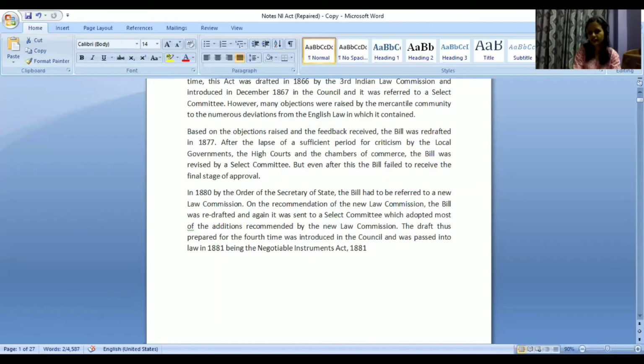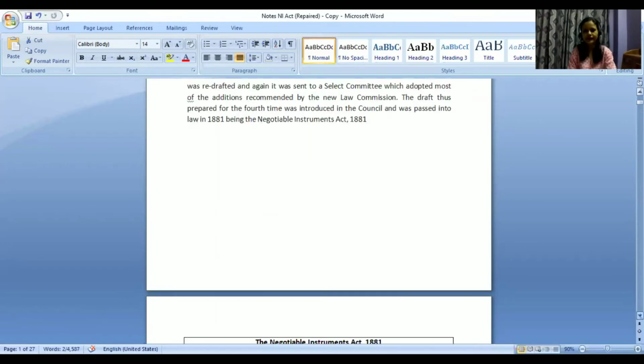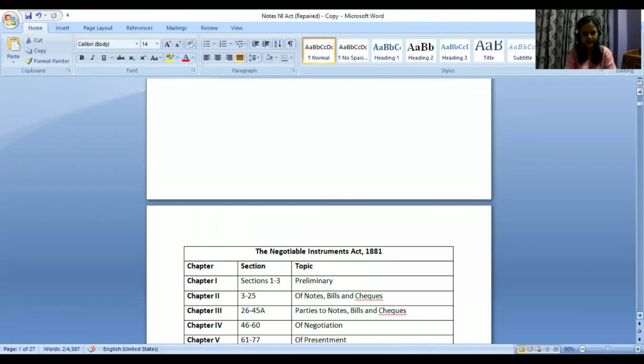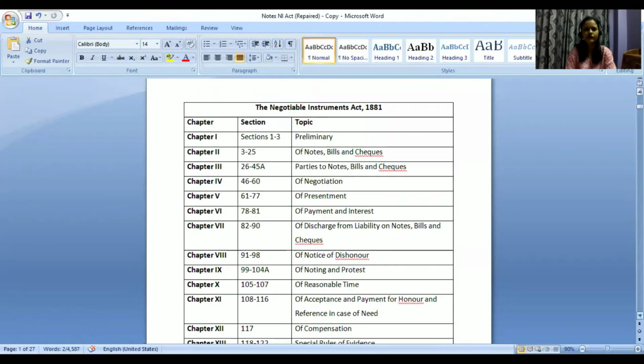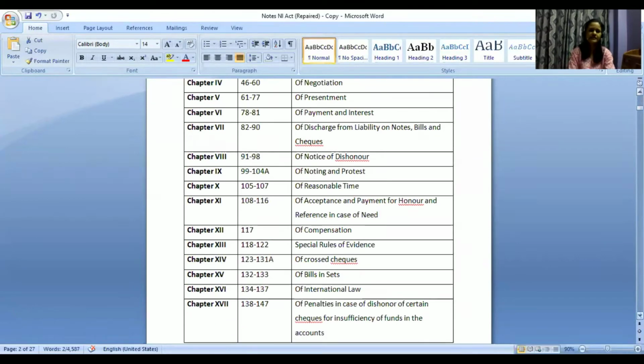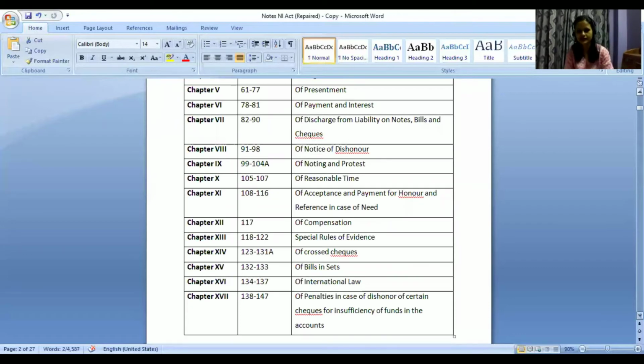So this was the history that you can read from the document that I have shared. From there also, you can read what happened, how the drafting and redrafting and this entire process went on. And finally, we have the Negotiable Instruments Act. Then regarding sections, we have 147 sections divided into 17 chapters. So these are the different topics that it covers that we saw in last class as well.